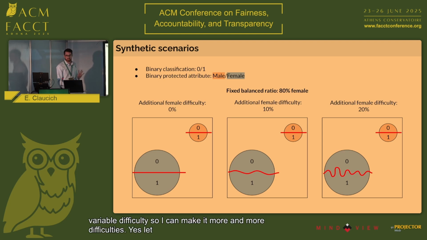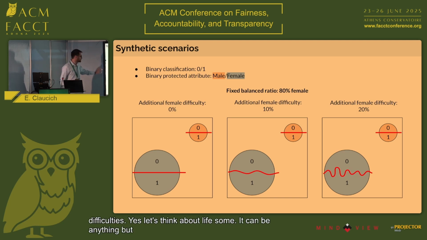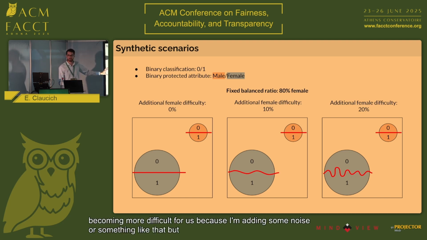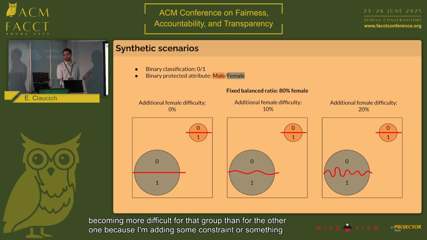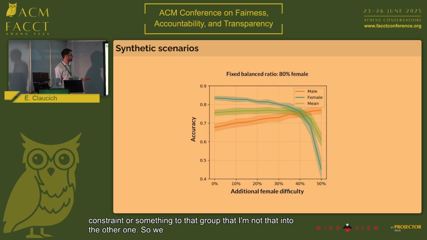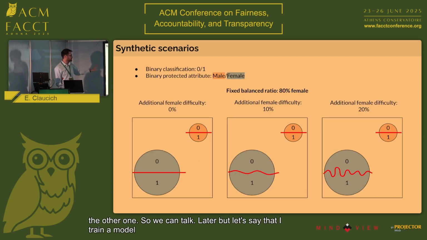Let's think about it this way. It can be anything, but let's think that the group is becoming more difficult because I'm adding some noise or something like that. The task is becoming more difficult for that group than for the other one, because I'm adding some constraint to that group that I'm not adding to the other one. We can talk about it later.